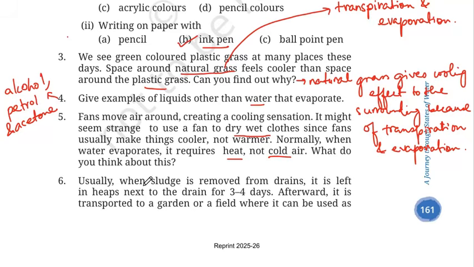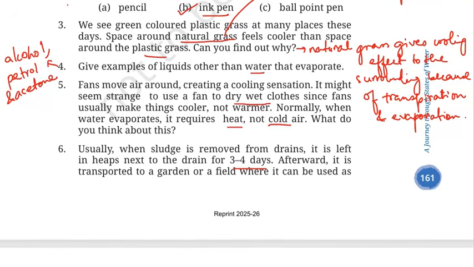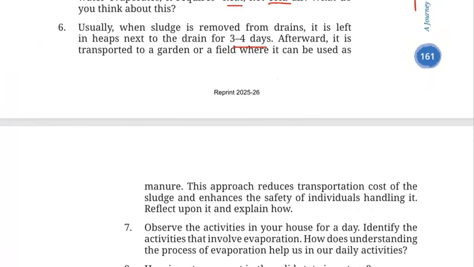Number 6. Usually when sludge is removed from drains, it is left in heaps next to the drain for 3-4 days. Afterward, it is transported to the garden or a field where it can be used as manure. This approach reduces transportation cost of the sludge and enhances the safety of individuals handling it. Reflect upon it and explain how. Again, you have to think on it.